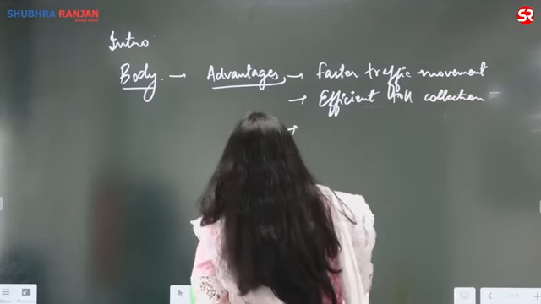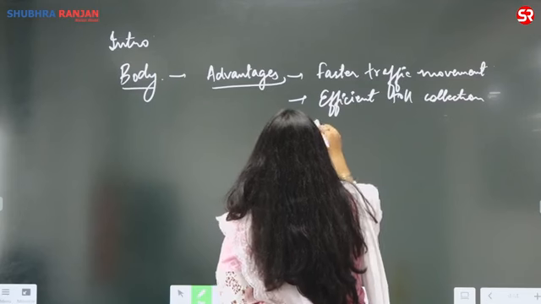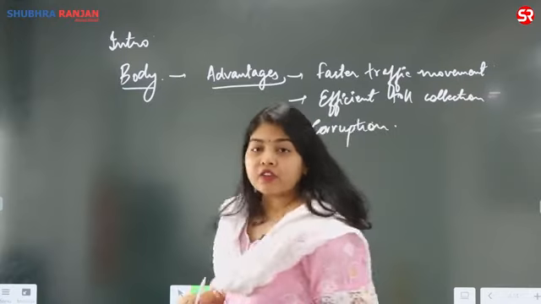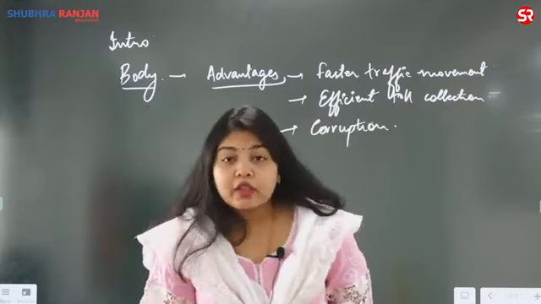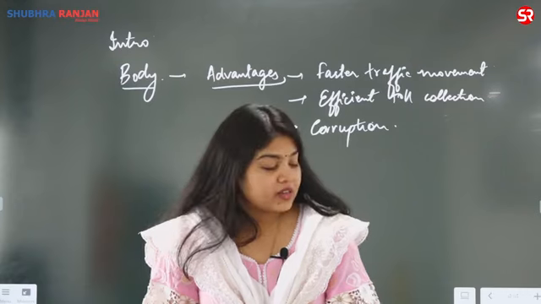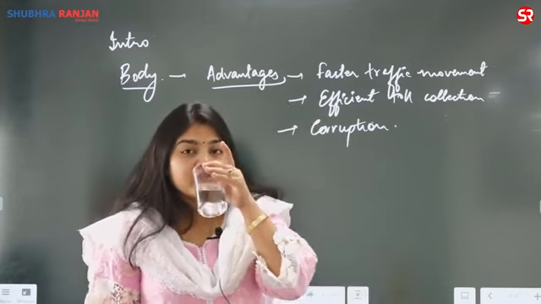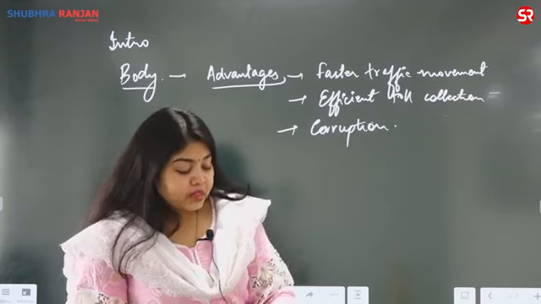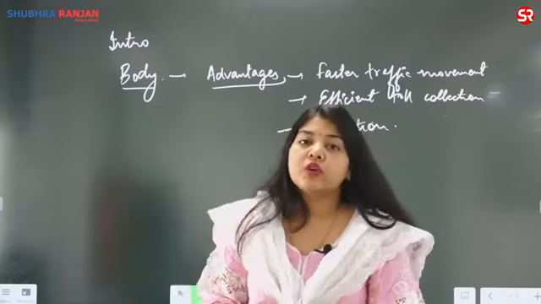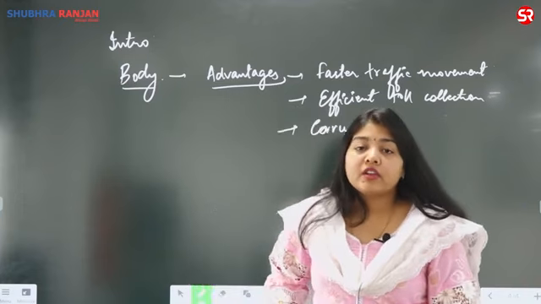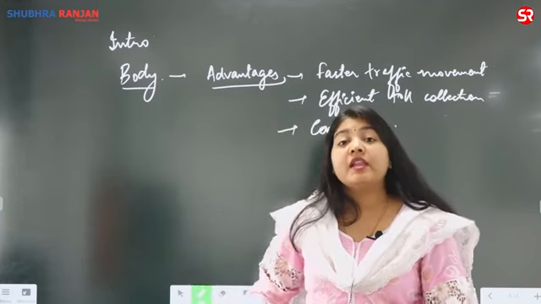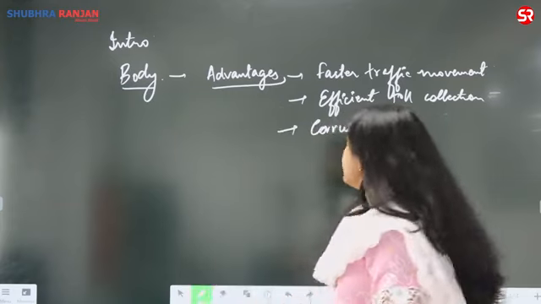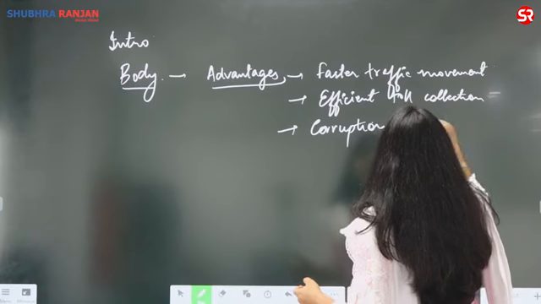right? We can also write that now the whole corruption... Earlier, what used to happen was, say the toll is 100 rupees, you had to pay in cash, and you would tell the person, don't take 100 rupees, take 50 rupees, let me go. He is like, okay, let me get 50 rupees in my own pocket and let the vehicle pass. This was before electronic toll collection. But after electronic toll collection, since now your vehicle's number plate will be read, you cannot skip or bypass this collection process. So the corruption has also been reduced.